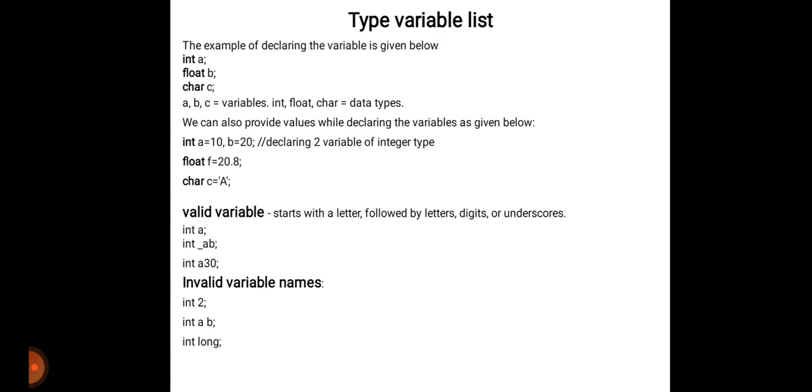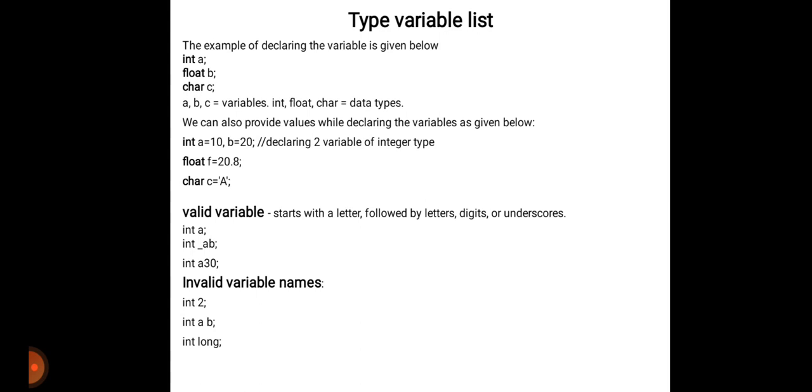Means to declare a variable you need two things: first the variable and second the data type. We can also provide the values while declaring the variables, like given below.